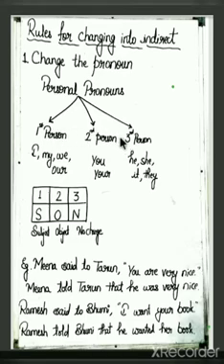When we are changing into indirect speech, we have to see this rule. Here 1, 2, 3 means first person, second person and third person. And S, O, N: S refers to subject, O refers to object and N refers to no change. So if there is a first person pronoun, it will change according to the subject. And second person changes according to the object. And if you see third person somewhere like he, she, it, they, there will be no change. It will be more clear if you look at the examples.